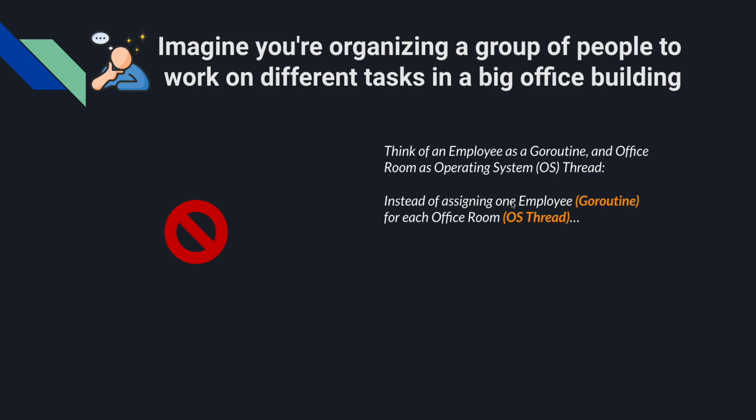Instead of assigning one employee, or Go routine, for each office room, which is the OS thread, which would look something like this, you can already tell that this is a waste of space. Why? Because you can clearly see that an office room can accommodate more than one employee. However, you're only assigning one employee for each office room.